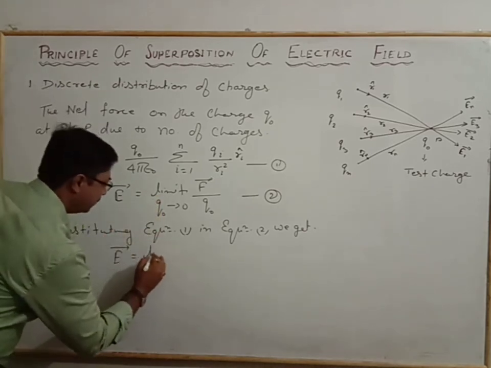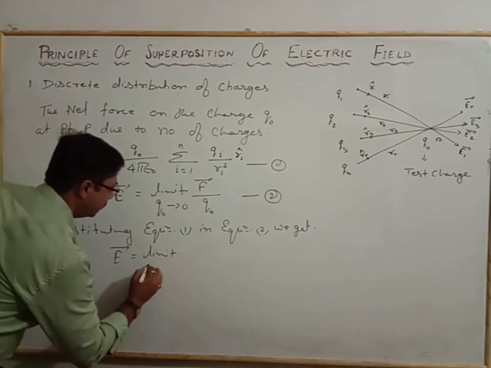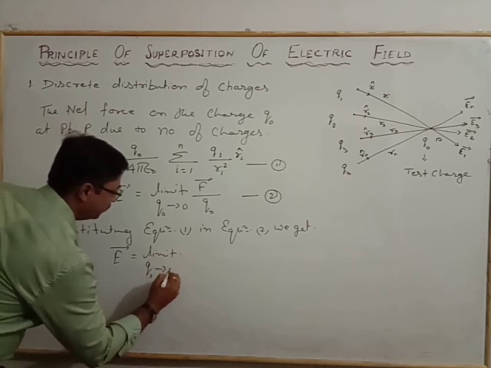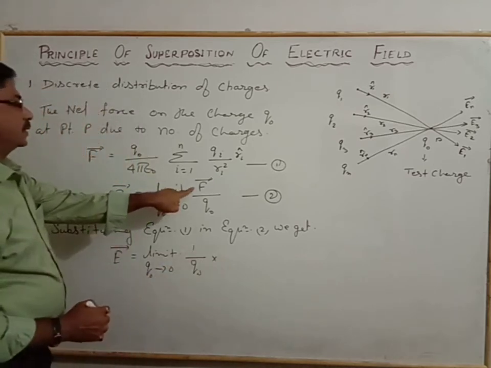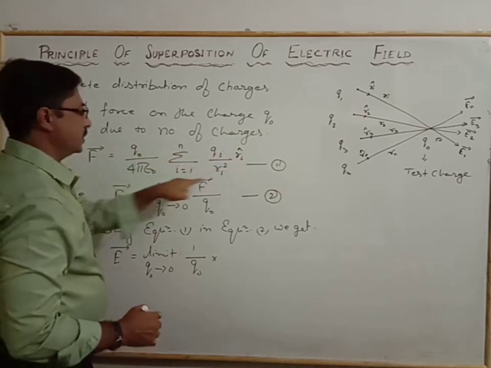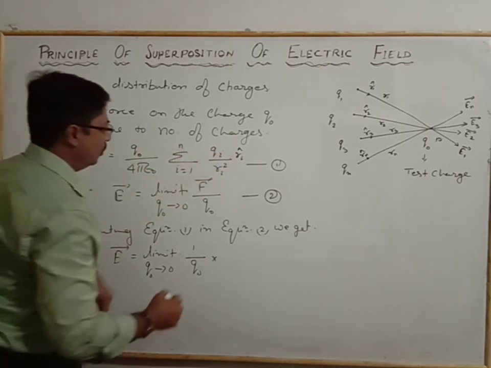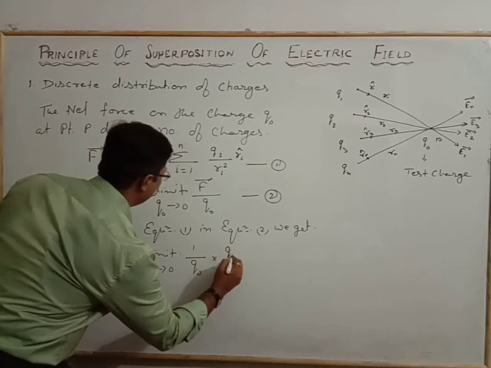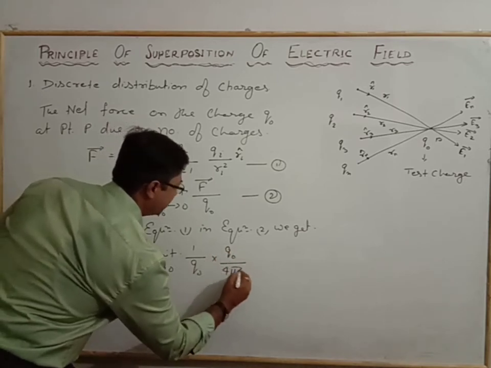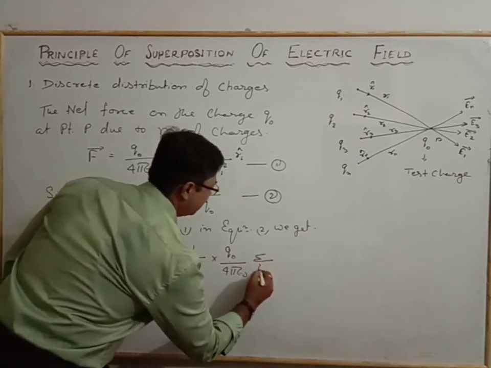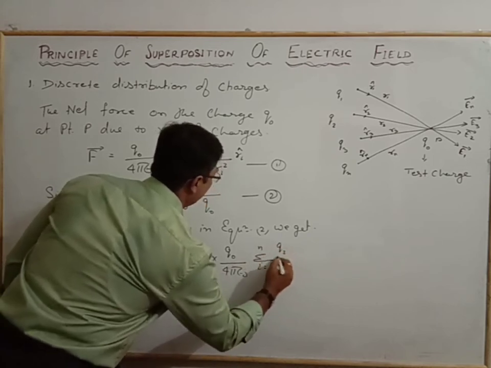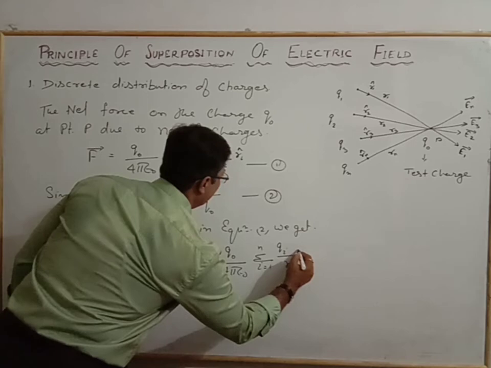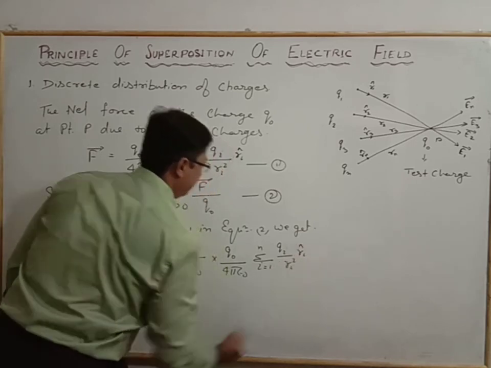limit Q naught tends to 0 of 1 by Q naught into, in place of the net force, we will use equation number 1. So we have Q naught by 4 pi epsilon naught, the summation for i is equal to 1 to n of Qi by Ri square into Ri unit cap.